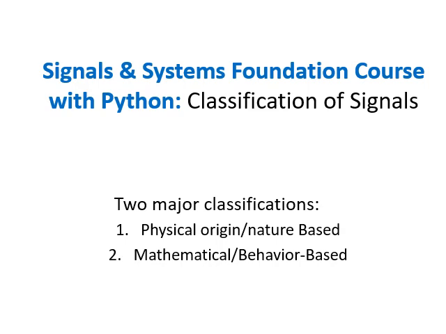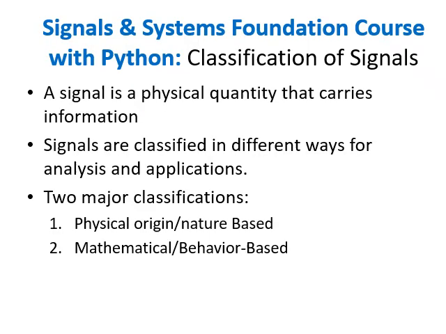So let's start. As you know from a previous lecture, a signal is a physical quantity that carries information. So signals are classified in different ways for analysis and applications. The two major classifications or divisions of the signal are the division based on the physical origin of the signal, and the one that is based on mathematical behavior.